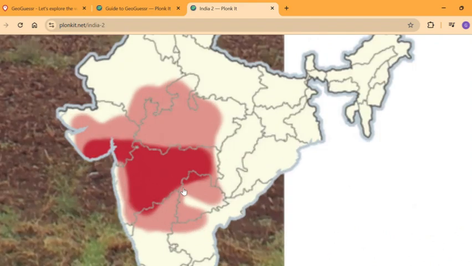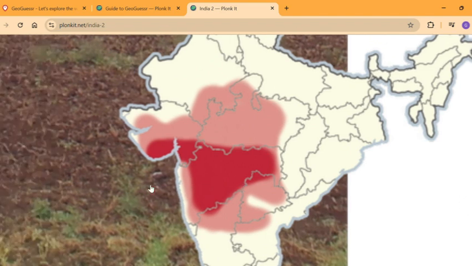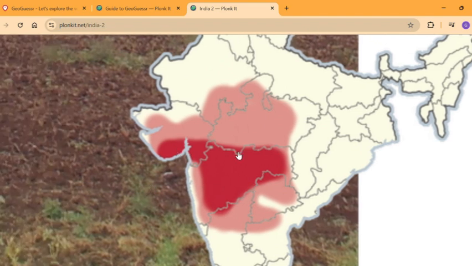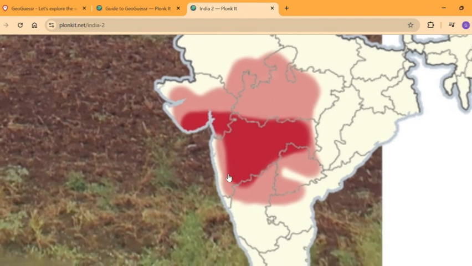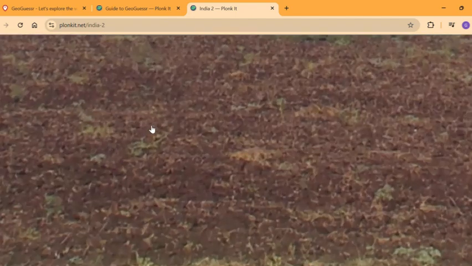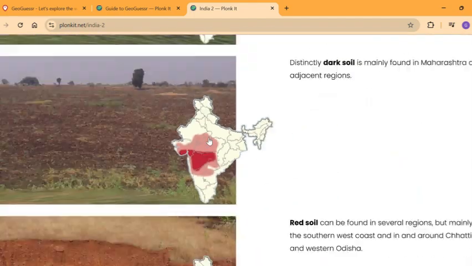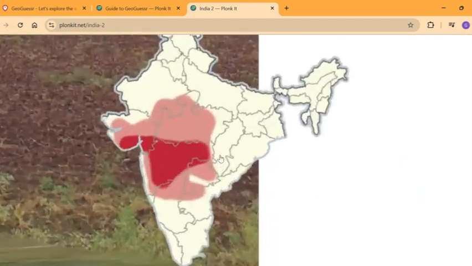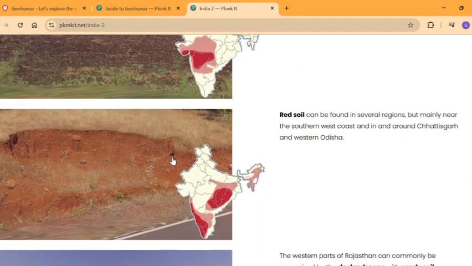So you can see black soil is very common in Maharashtra, stretching up from Gujarat all the way in this area. So below the Tropic of Cancer over here, all the way in these states, Maharashtra and Gujarat. If you see black soil, very black, kind of brownish also, this distinguishably dark soil is only found in Maharashtra and adjacent regions.